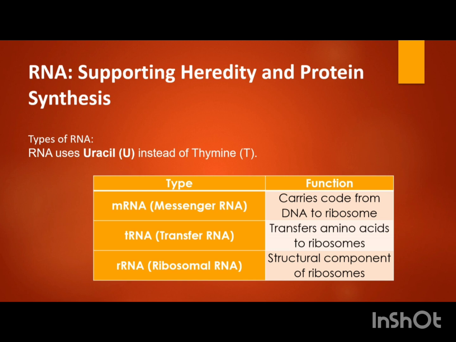Now, messenger RNA carries the code which is offered by the DNA and gives it to ribosomes for translation. tRNA is responsible for transferring the amino acids. So tRNA has one end with the anticodon and the other end has an amino acid attached to it. That is tRNA, that is transfer RNA.